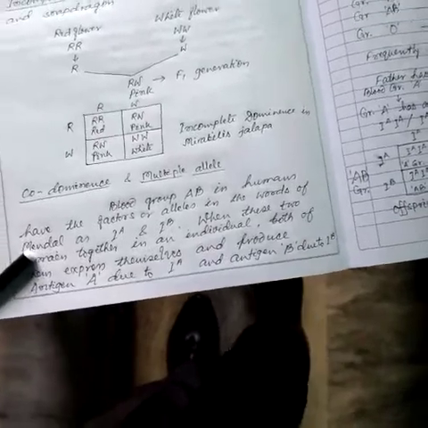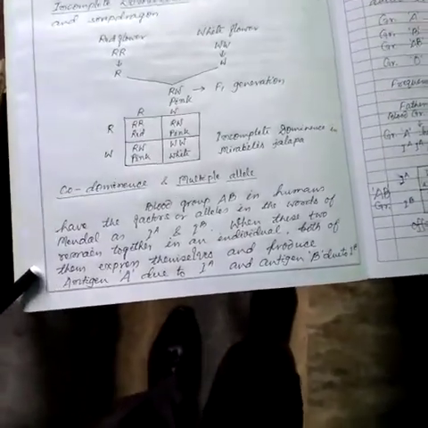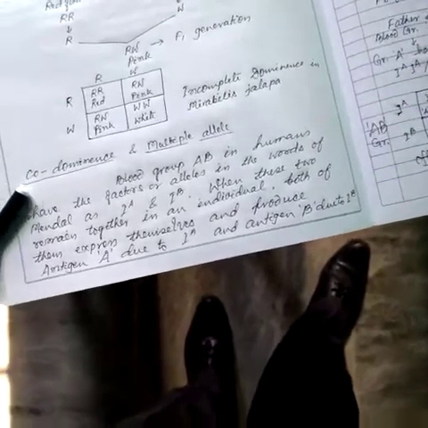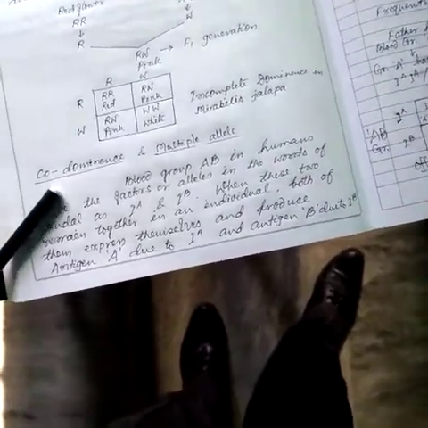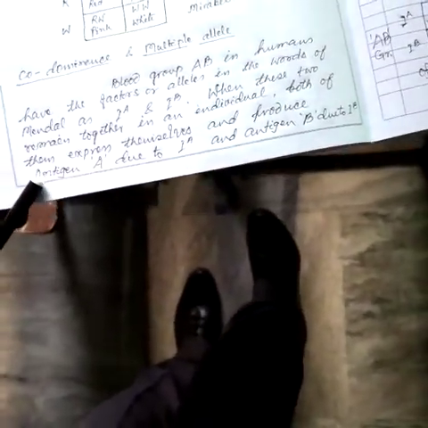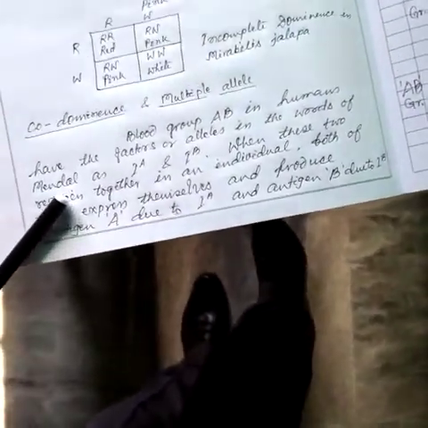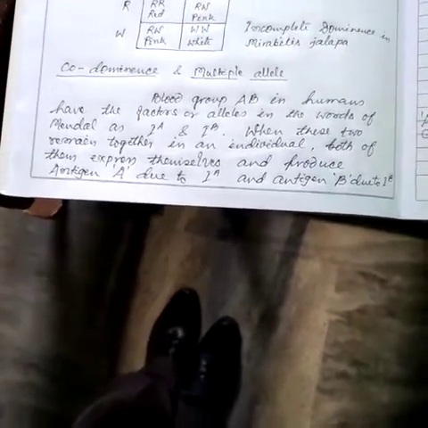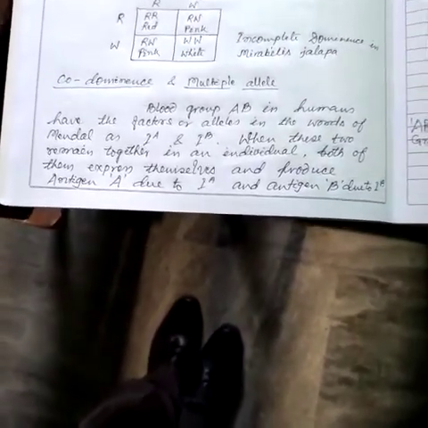Another discovery was that of codominance and multiple alleles. This is the topic we are going to focus on with due emphasis, because it is very important as far as your examination is concerned. Blood group AB in humans has the factors, or alleles in Mendel's words, IA and IB.